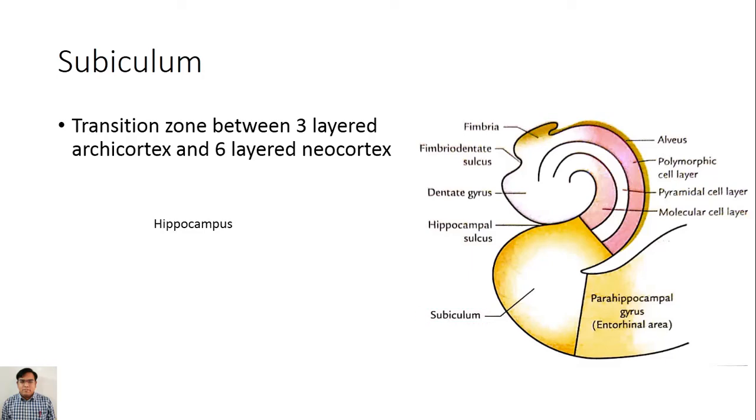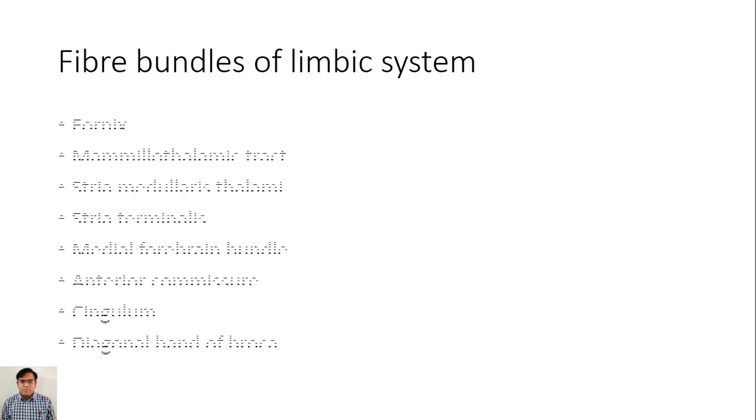It takes most of the efferents from the hippocampus, and efferents go to the mammillary body and anterior nucleus of thalamus via fornix.